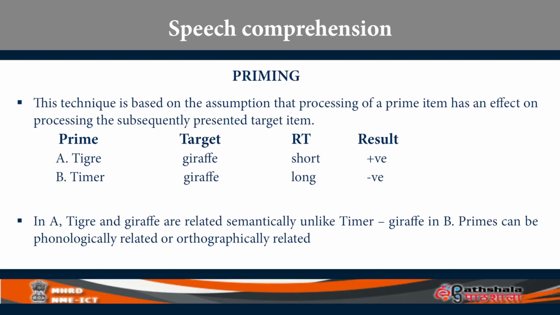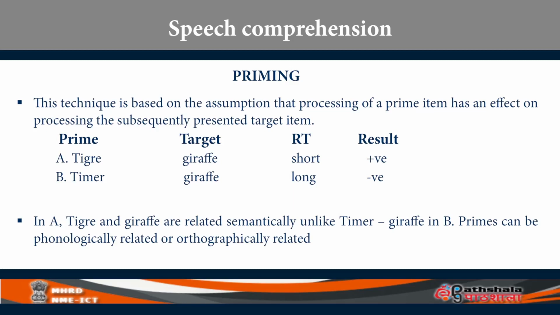And this is positive priming. In other words, tiger and giraffe are semantically related, and so hearing tiger makes you go to the word giraffe in your mental lexicon and quickly respond by pressing a button or whatever it is.